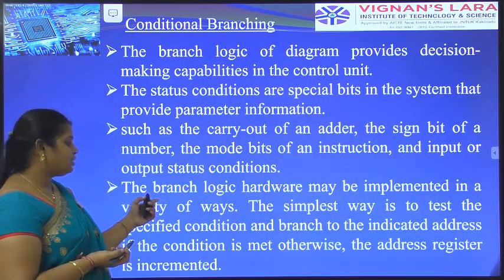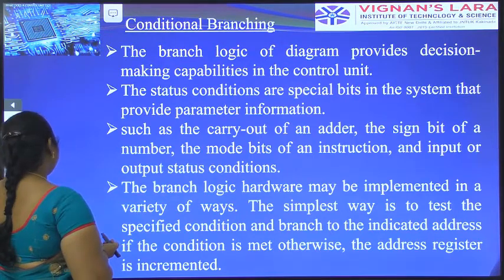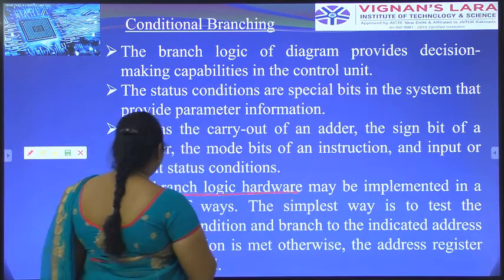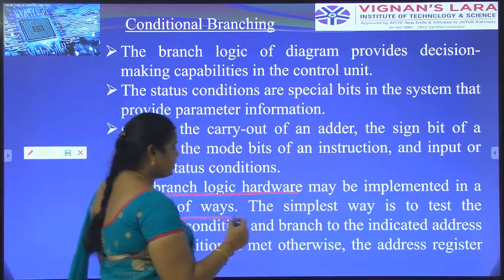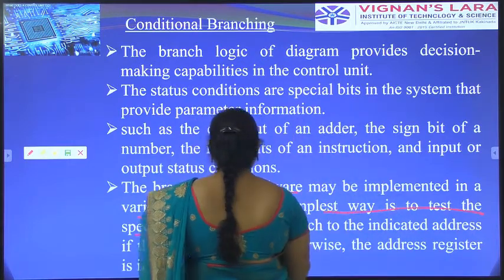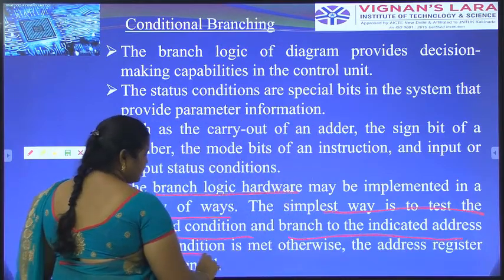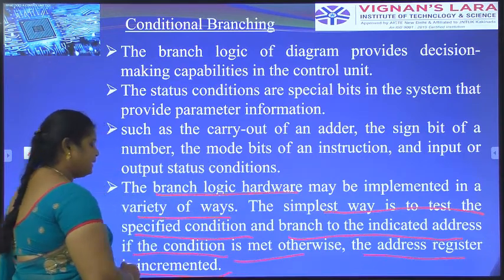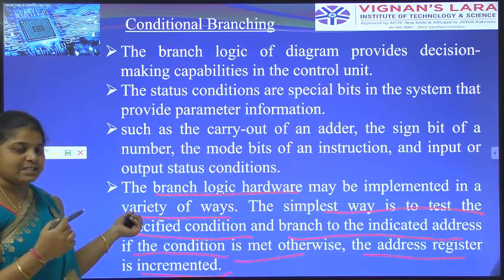The branch logic hardware may be implemented in a variety of ways. The simplest way is to test a specified condition and branch to an indicated address if the condition is met, otherwise the address register will be incremented. The address register has an increment operation available.